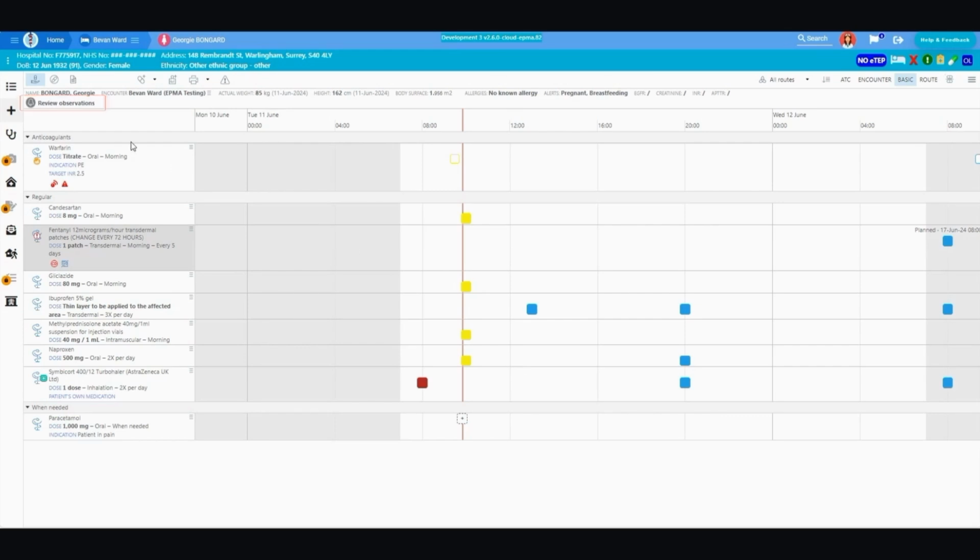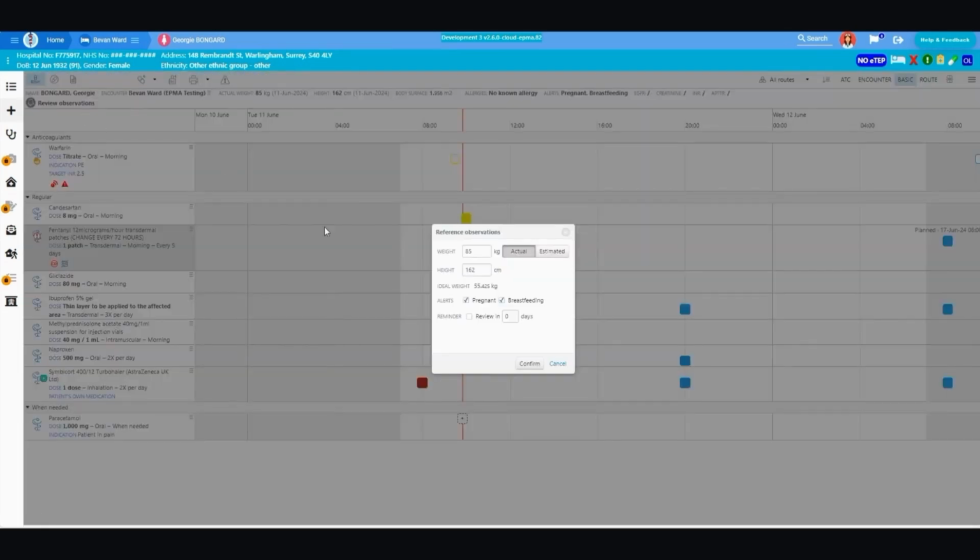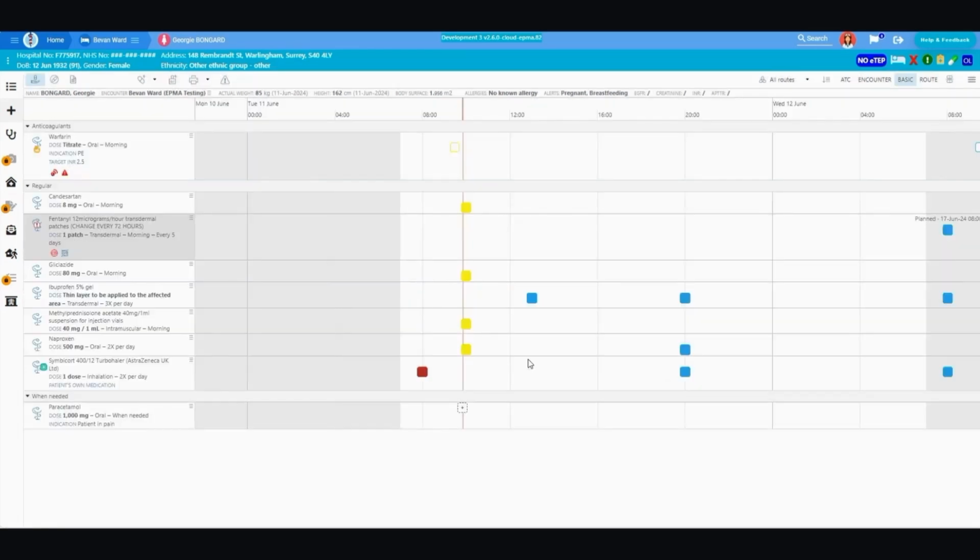When you select Review for the reminder, the reference observation window will open again. Here you can review and make any necessary changes. Once you have done this and you close the window, the observations icon will disappear. If you dismiss the reminder, the icon to review observations is also removed from the bar. However, the reminder will appear when another user accesses the patient record, or the same user refreshes the screen. To resolve the reminder, the reference observations must be reviewed.